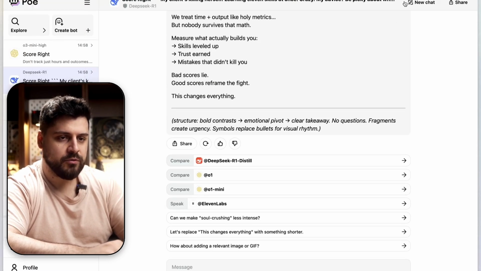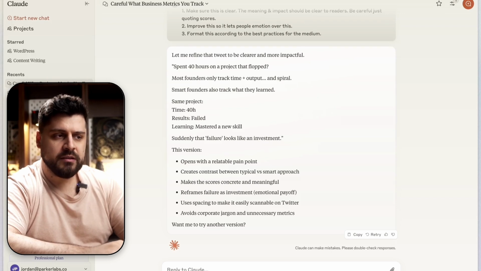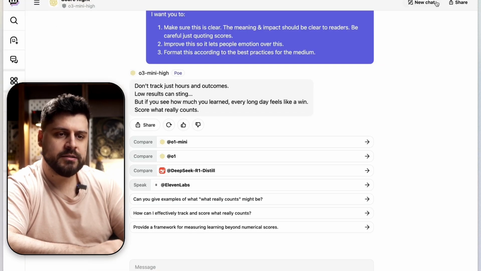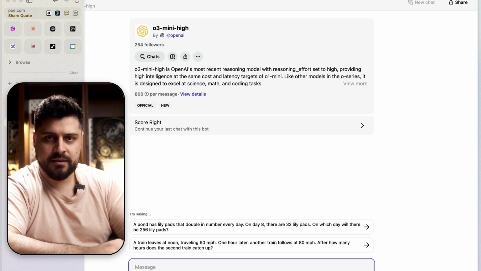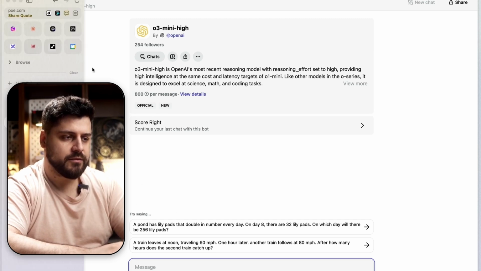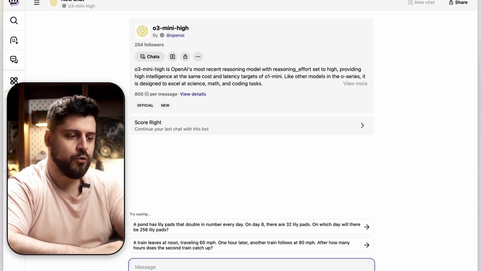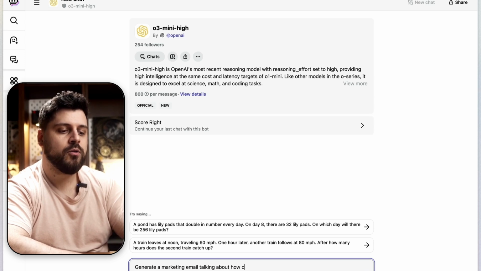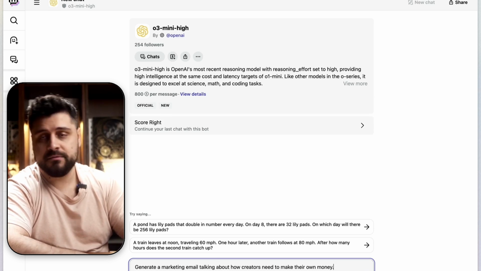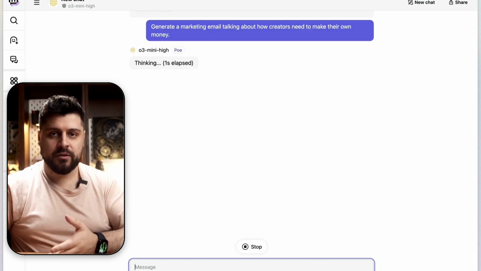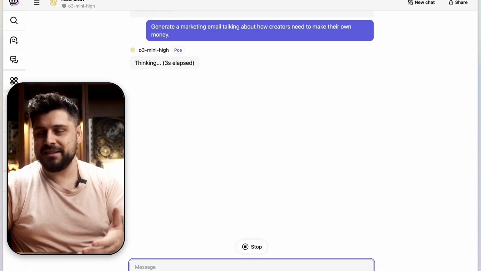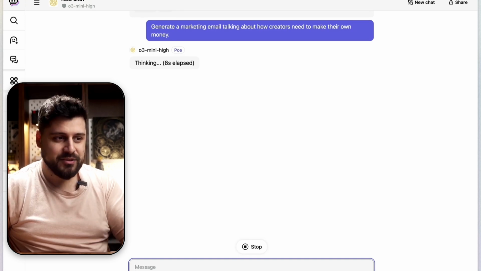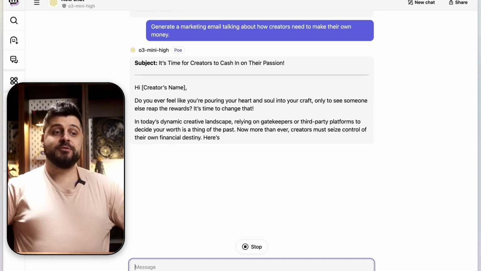Now I have another prompt that we'll test, because this has been pretty underwhelming when it comes to O3. I think that we still need to give O3 a chance, because I still think that it can do a good job. So I'll do something different. I'll use O3 and I'll say generate a marketing email talking about how creators need to make their own money. The whole point of creator income. Basically, if you don't make your own money, you're dependent on algorithms. Algorithms suck and they can basically destroy your business in a day. So you want to make your own money. So let's see what O3 has to do when it comes to creative writing.